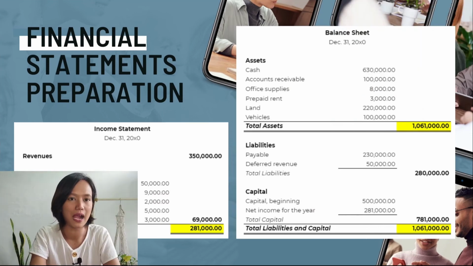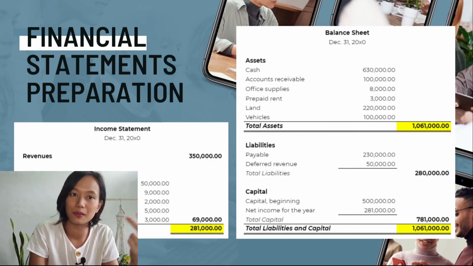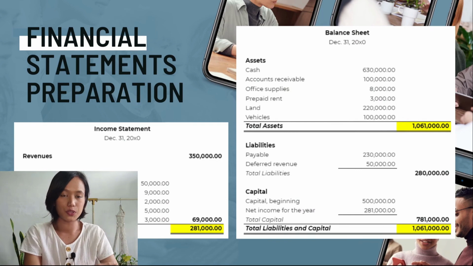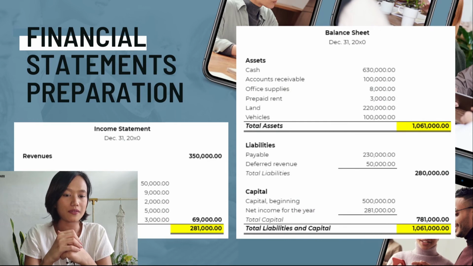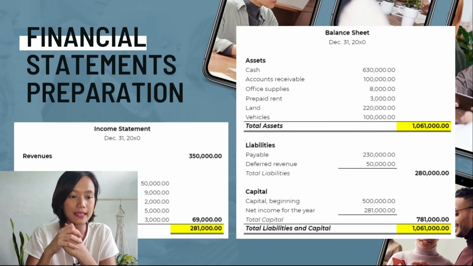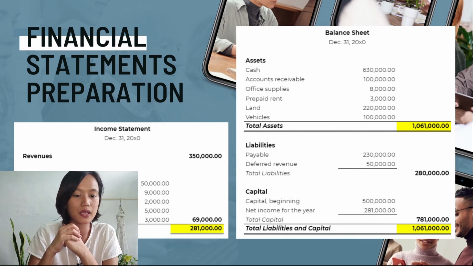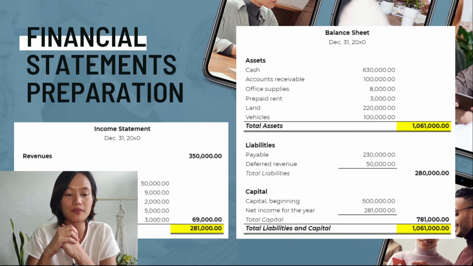281,000. Now, for our balance sheet, this is where we summarize all the real accounts, the assets, the liabilities, and the capital. Now, for our assets, we just have to enumerate our cash of 630,000, our accounts receivable, office supplies, prepaid rent, land, and vehicles, all for a total of 1,061,000. Now, for the liabilities, we summarize the payable and deferred revenue of 280,000. And for the capital, we have the capital beginning of 500,000 plus the net income for the year of 281,000 for the total of 781,000.